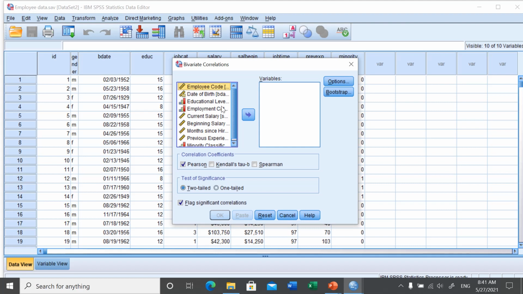So what I will do is select education level, then current salary, and previous experience. Now you can observe that there are two scale variables, current salary and previous salary, which are numerical variables, and one ordinal variable, which is the education level. In this case we are going to select the Pearson correlation. If both are ordinal and not normally distributed, then we check the Spearman. But in this case we are going to see the relationship between these three things. So select Pearson, then click OK.